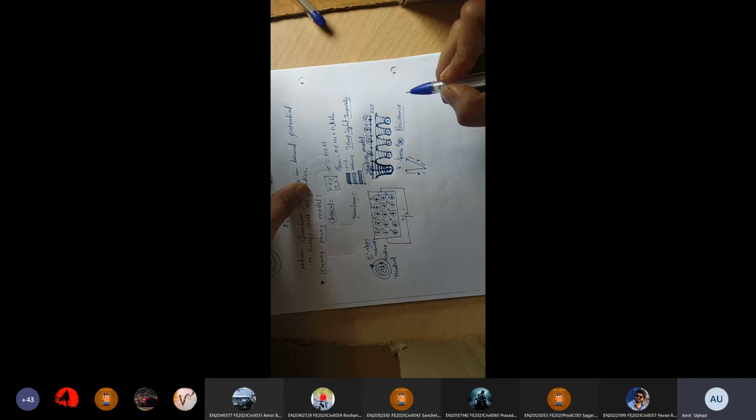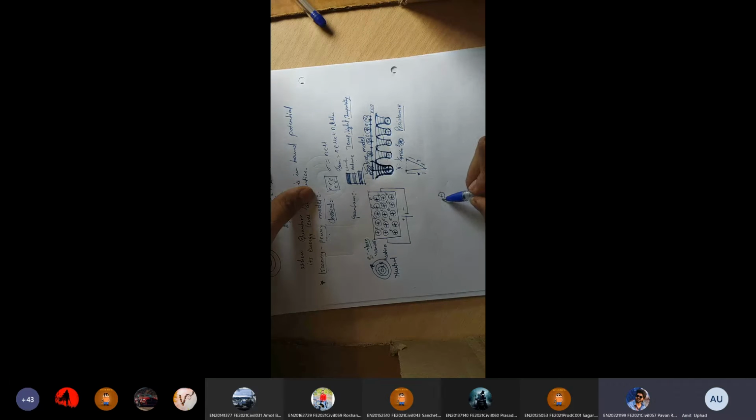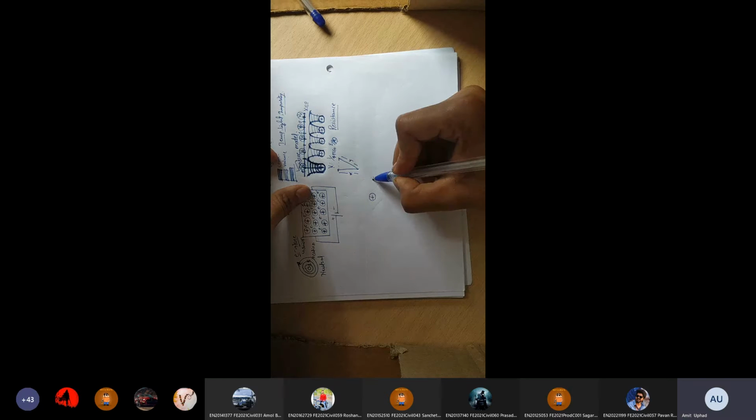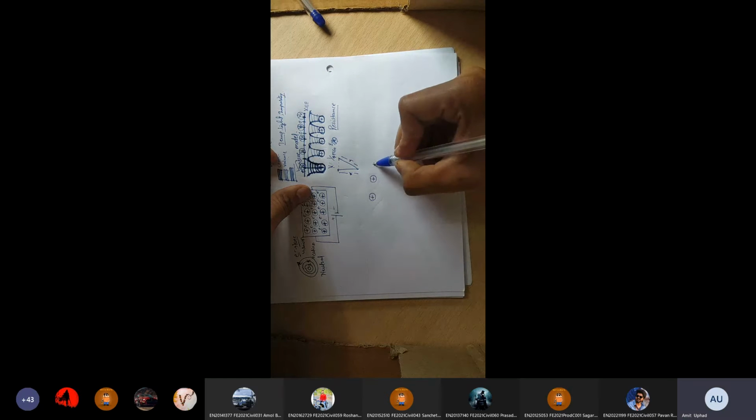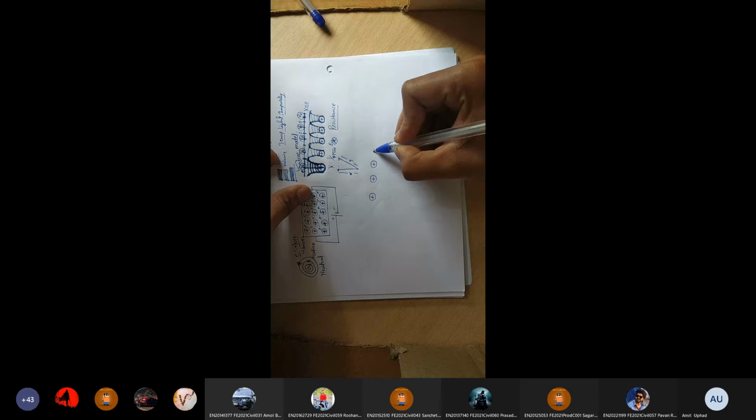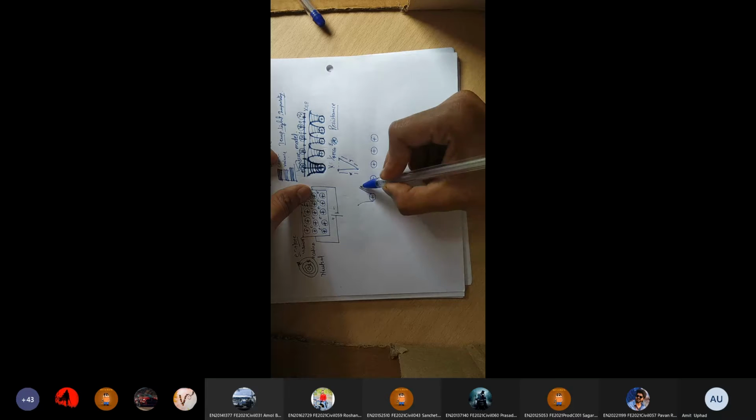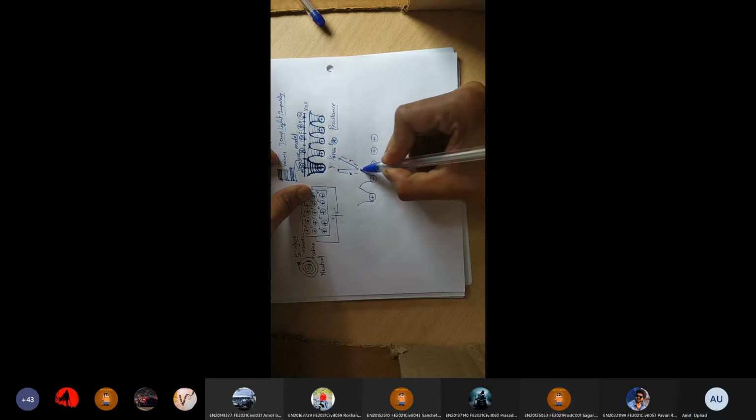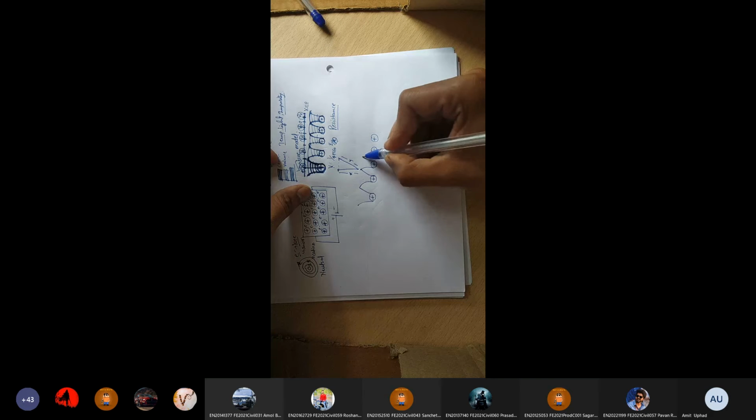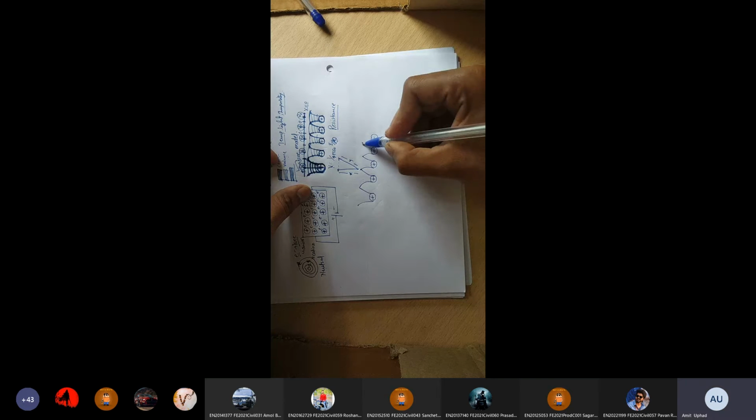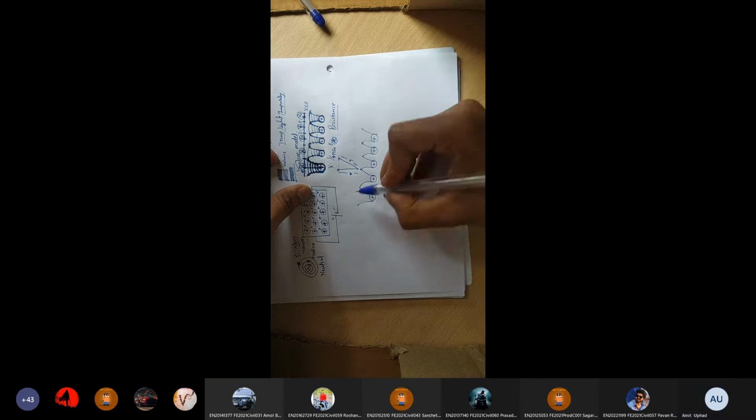Resistance. Okay, suppose this is the array, and these are the potential wells of the nucleus. What is the doubt? Does anyone have a doubt?